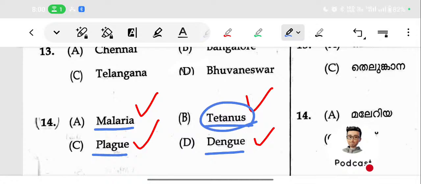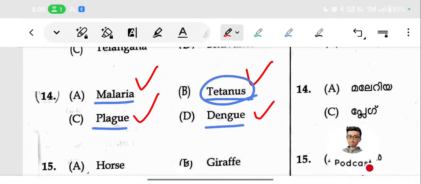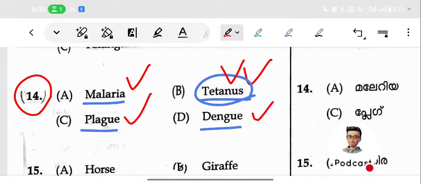The answer is not commented. You just do one thing, just find out the reason. The answer is tetanus. You find out the reason and comment. After the video finishes, you comment in the comment section. What is the reason why we are selecting tetanus? Then we can move on to the next question.